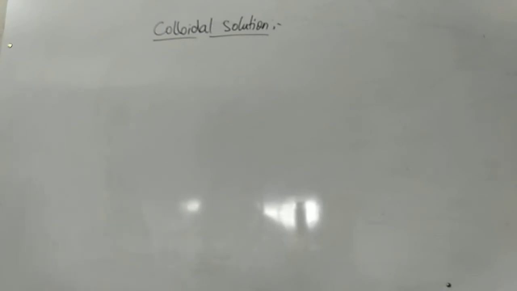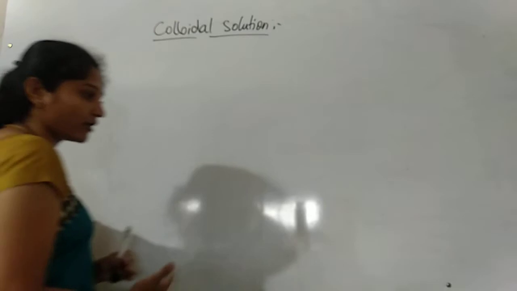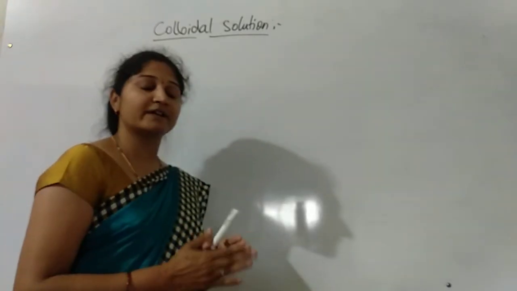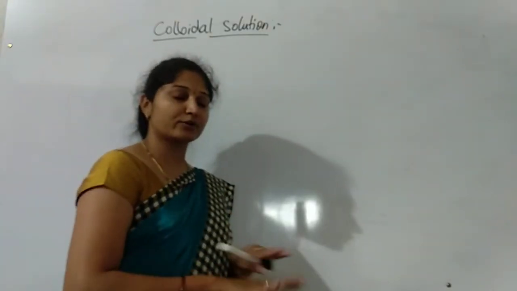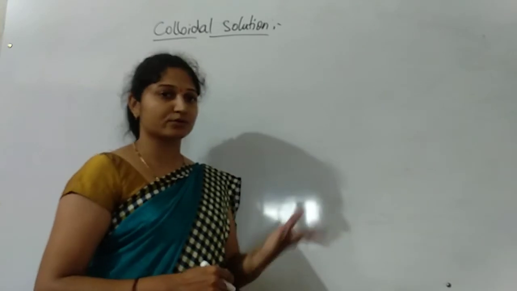And a true solution is one where the particles of solute are thoroughly mixed within the solvent.